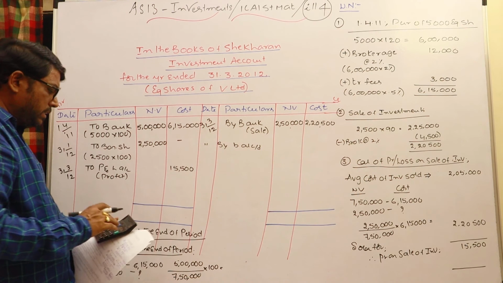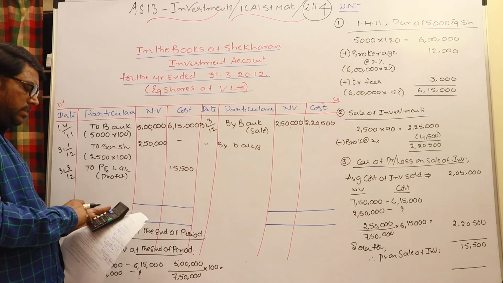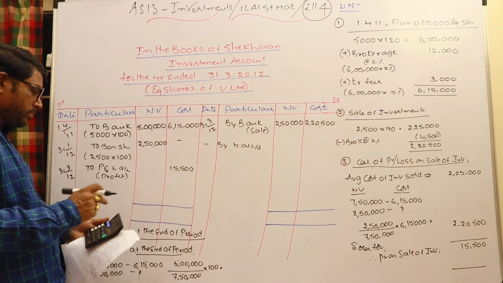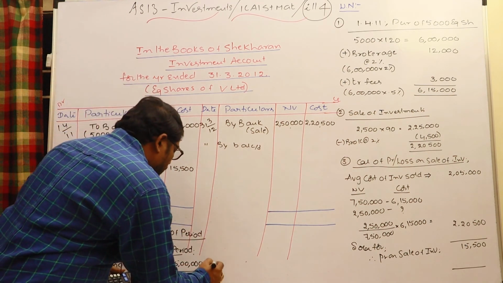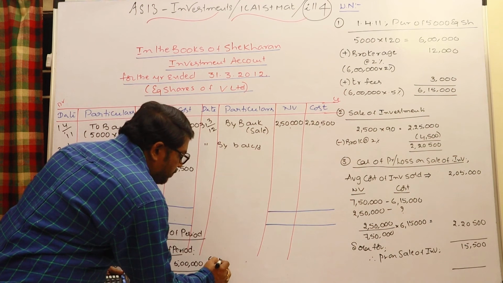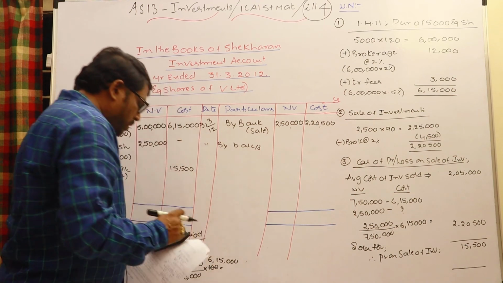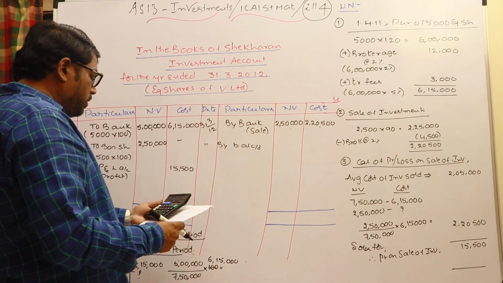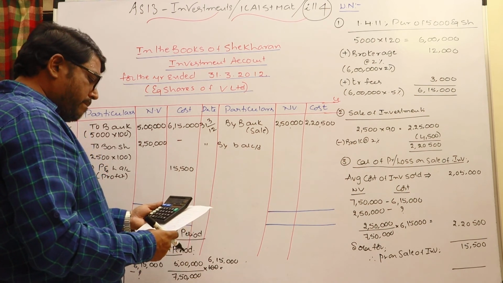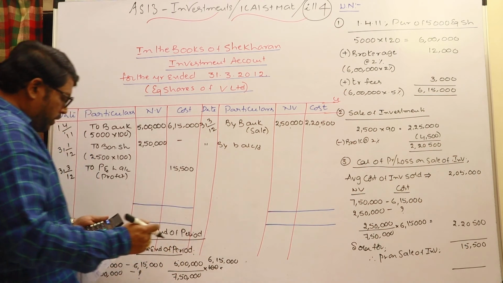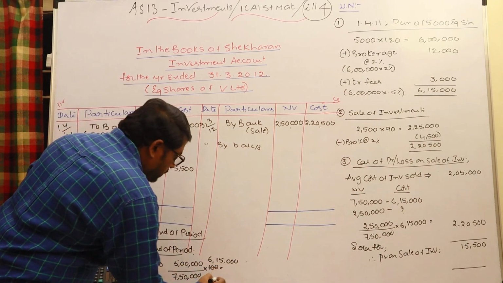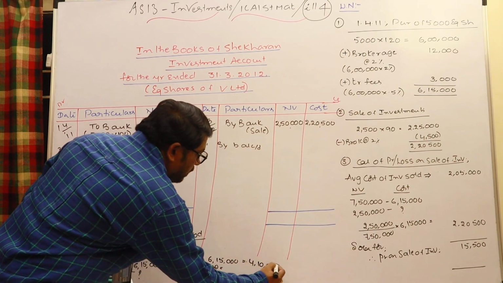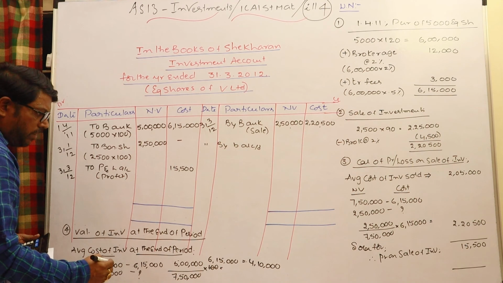So let us check it. 5 lakhs divided by 7,50,000 into 6,15,000. The resulting amount is 4,10,000. 4,10,000 is the average cost of investments left with us.